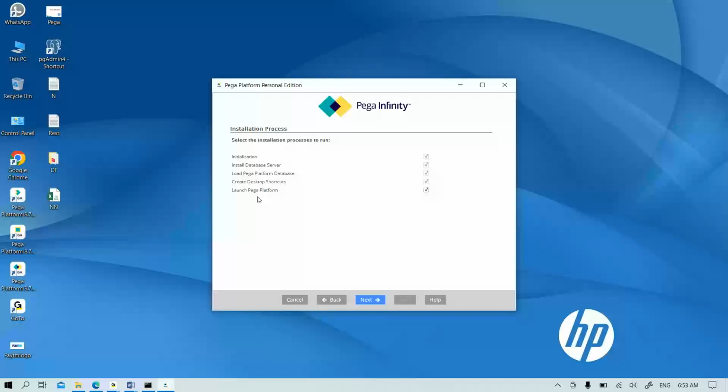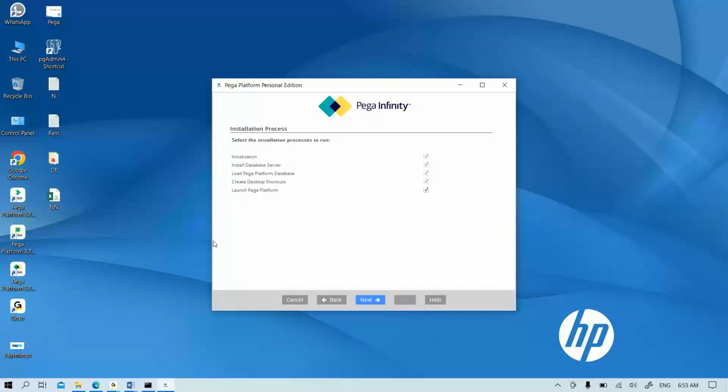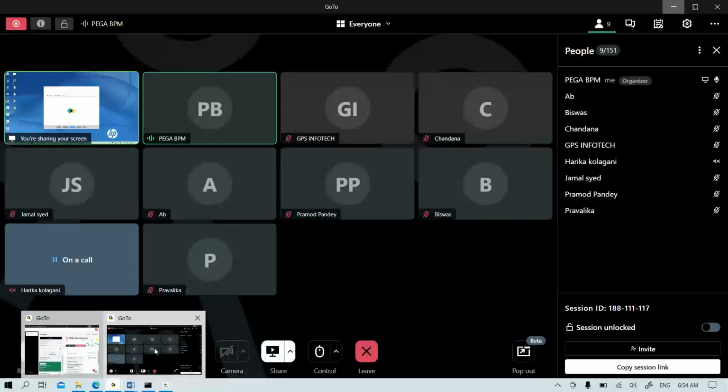Here some platform will launch. The PEGA platform means some intranet server will be running. Similar to this window, one more window is going to launch in the backend. The process happens step by step. All the options are selected, nothing to change. The only thing we need to do is click on the next button, and we get the directory selection.